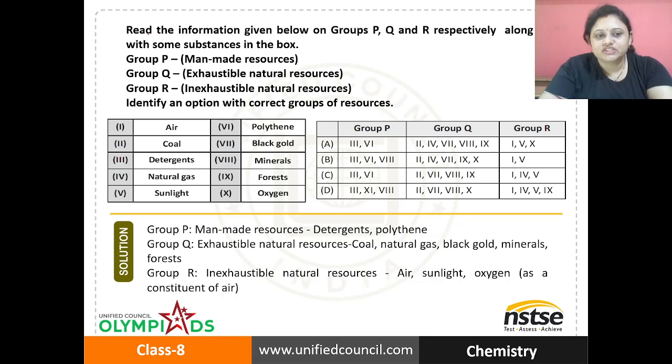Our first question: read the information given below on groups P, Q, and R respectively, along with some substances in the box. Group P, man-made resources. Group Q, adjustable natural resources. Group R, inadjustable natural resources. Identify an option with correct groups of resources. These are air, coal, detergents, natural gas, sunlight, polythene, black gold, minerals, forest, and oxygen, and the given options